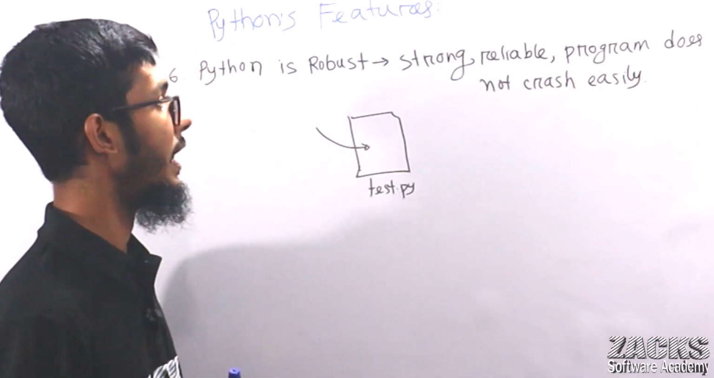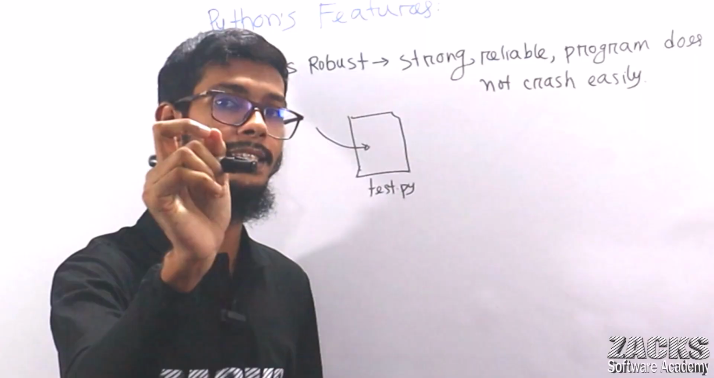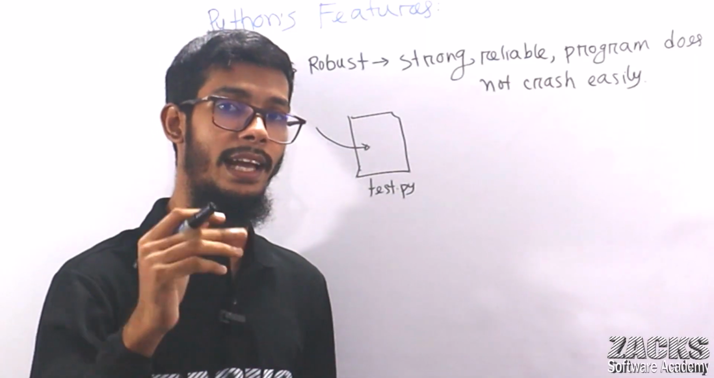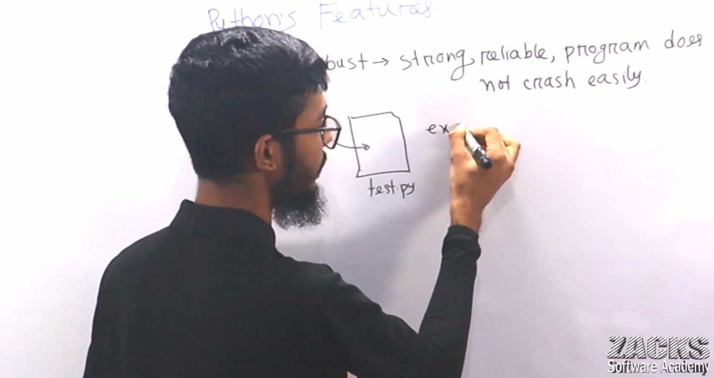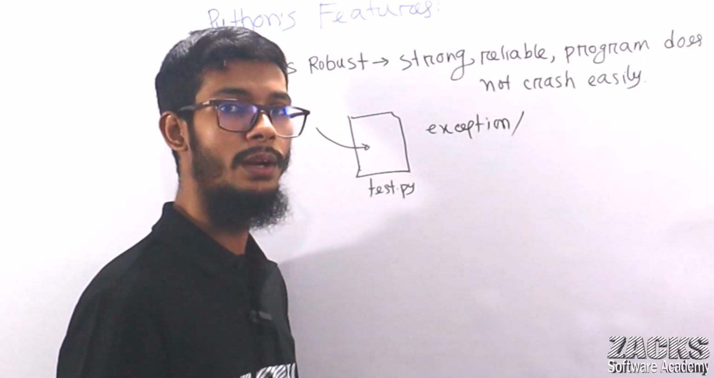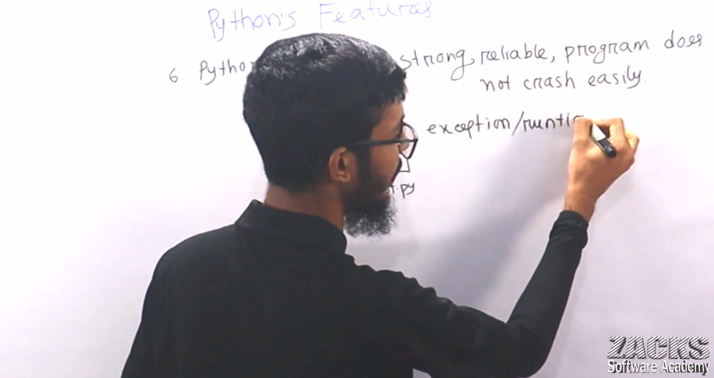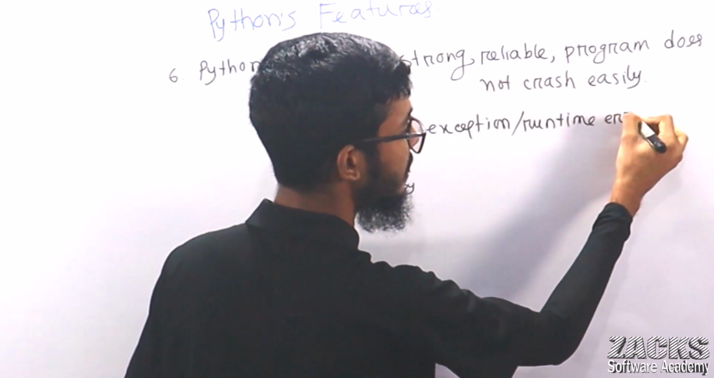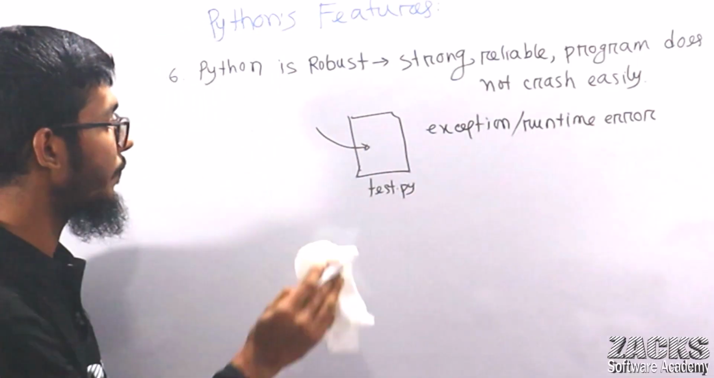Sir, how or why does a Python program not crash? Actually, Python has good exception handling. Python can handle the exception, meaning any unwanted event or any runtime error. Sir, what does this mean? Let me explain this point also for you.